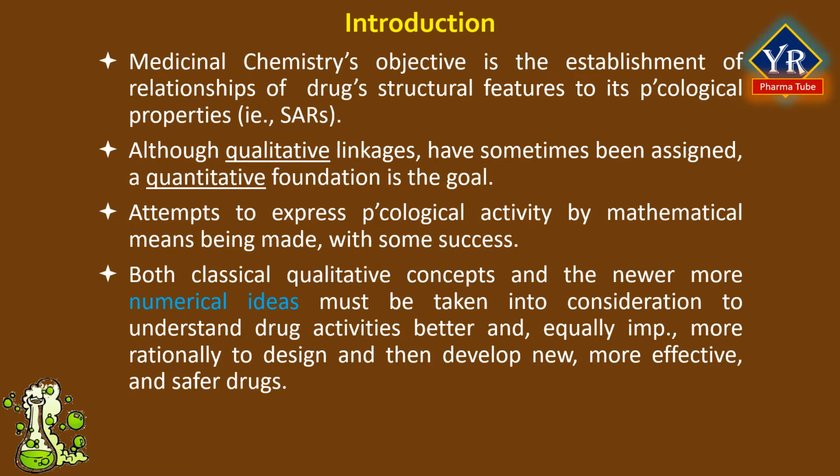In this statement, numerical ideas means the QSAR data of the drug molecules, which are frequently expressed in terms of numerical values. Therefore, both qualitative and quantitative, that is QSAR ideas, have to be put together to develop new, effective and safer drugs.